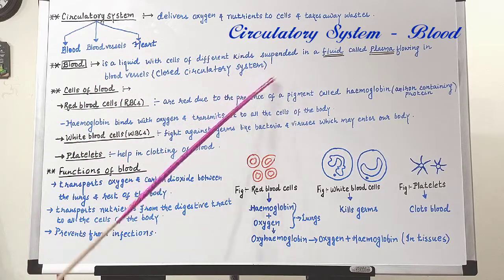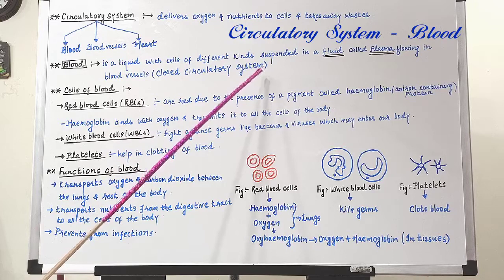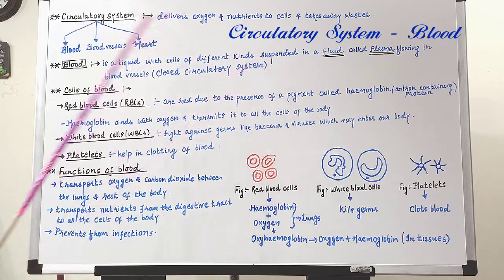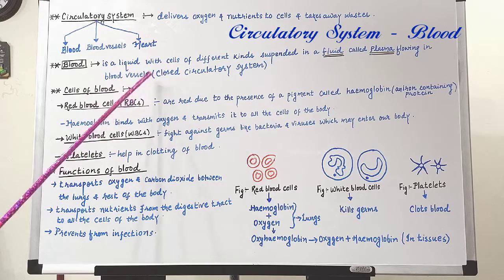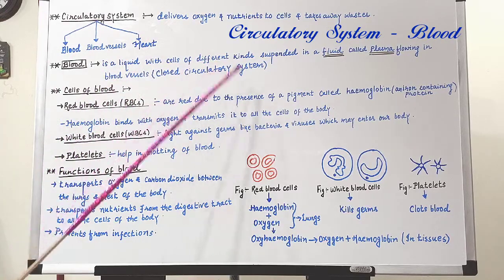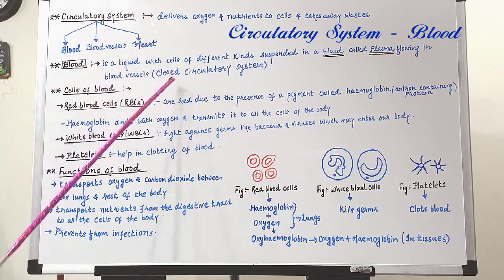And this kind of circulatory system in which the blood flows in blood vessels is called a closed circulatory system. You may be surprised to know that in all animals the blood does not flow in blood vessels. For example, in insects the blood does not flow in blood vessels, and in those insects the kind of circulatory system is called an open circulatory system.